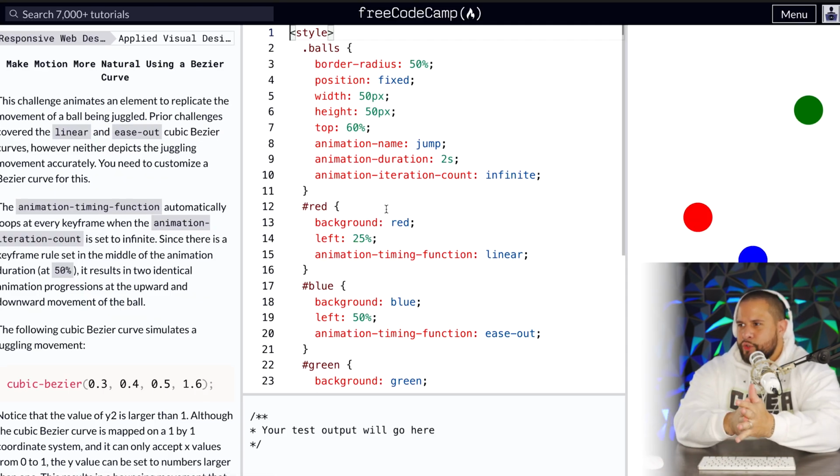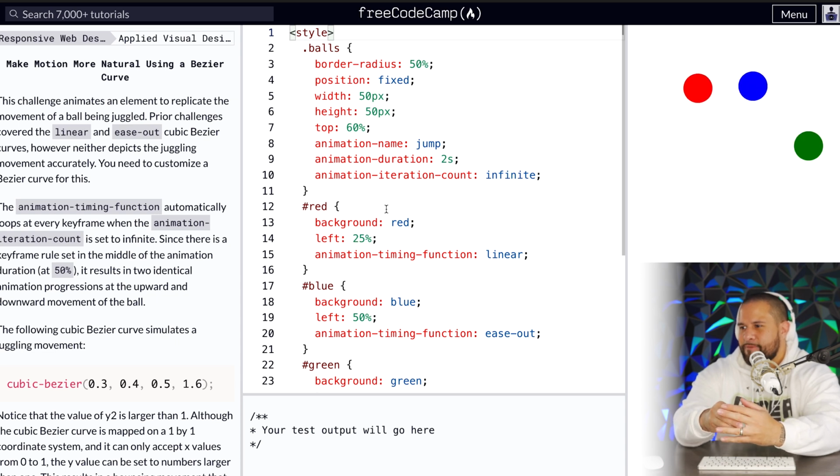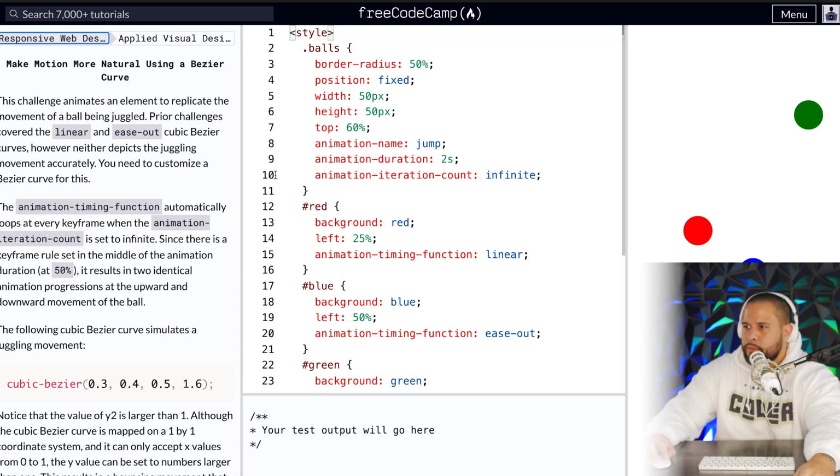Make motion more natural using a Bezier curve. This challenge animates an element to replicate the movement of a ball being juggled. Prior challenges cover the linear and ease out cubic Bezier curves, however, neither depicts the juggling movement accurately. You need to customize a Bezier curve for this. The animation timing function automatically loops at every keyframe when the animation iteration count is set to infinite. Since there is a keyframe rule set in the middle of the animation duration at 50%, it results in 2 identical animation progressions at the upward and downward movement of the ball.